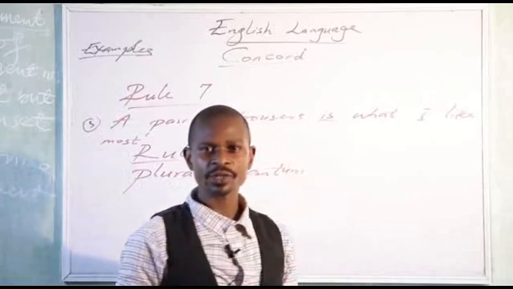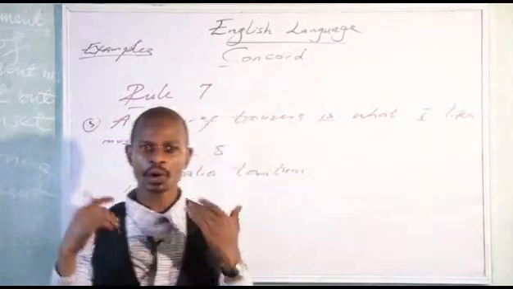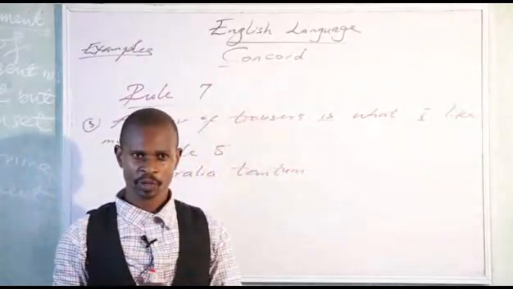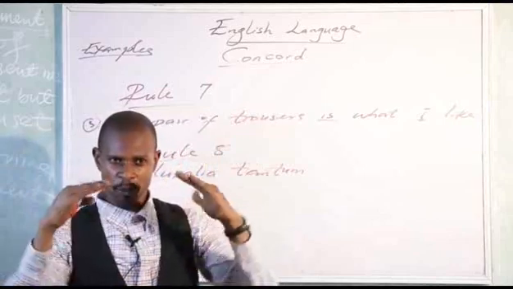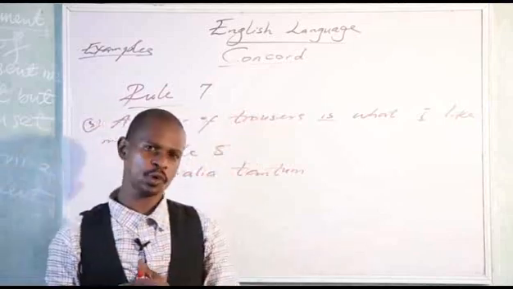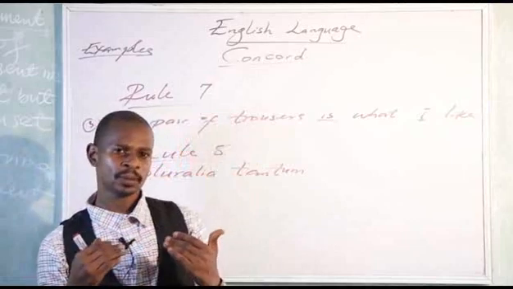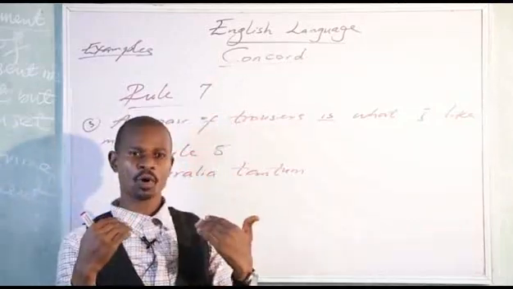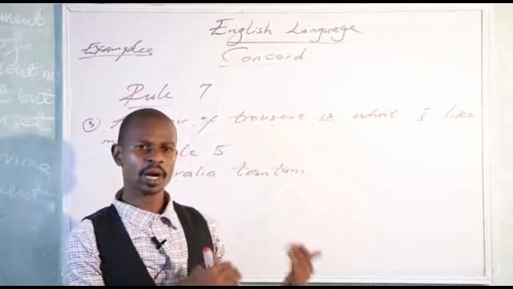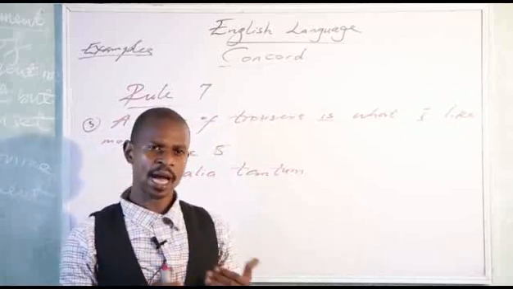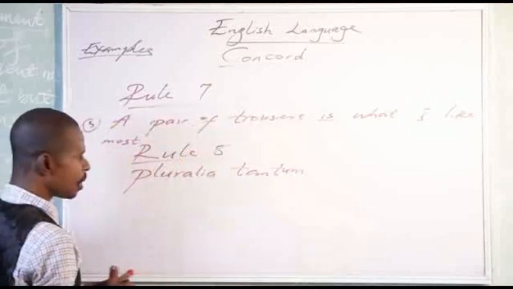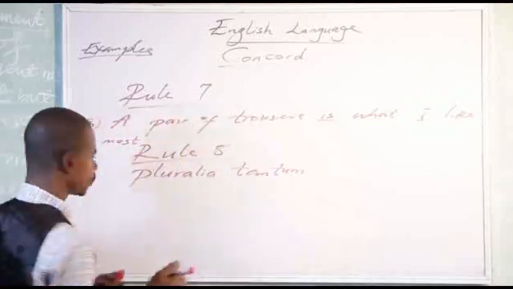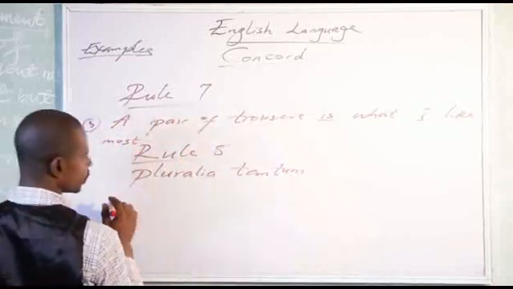We have some nouns that, when you look at them, are plural, but in sense, they are singular. Now let us look at these types of nouns that I'm talking about.